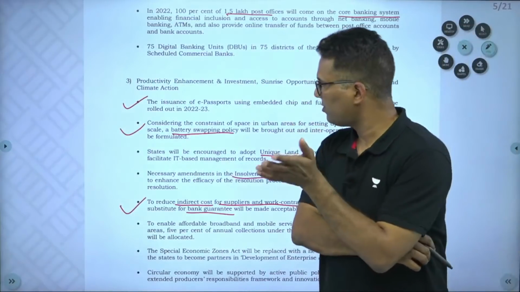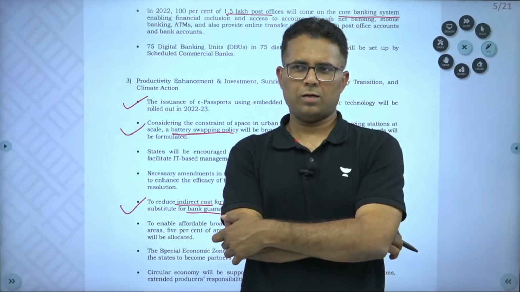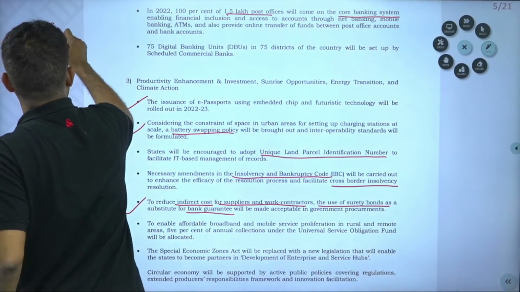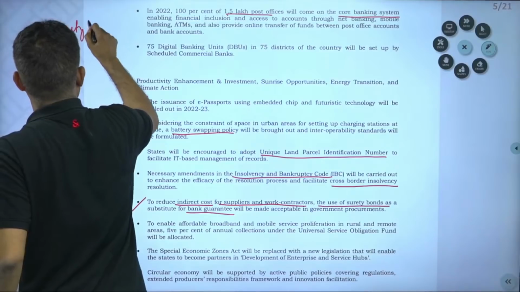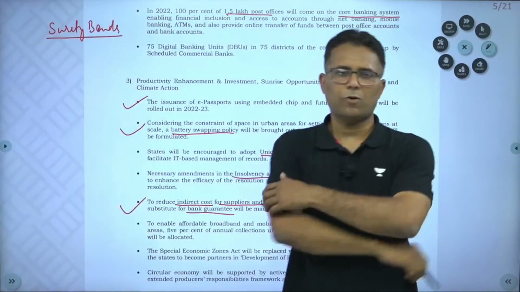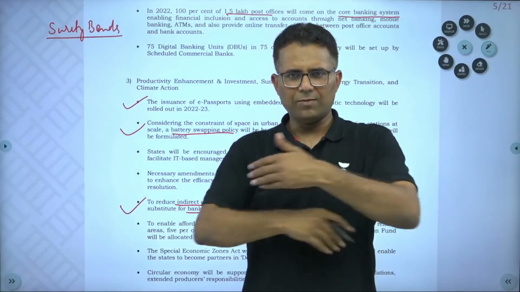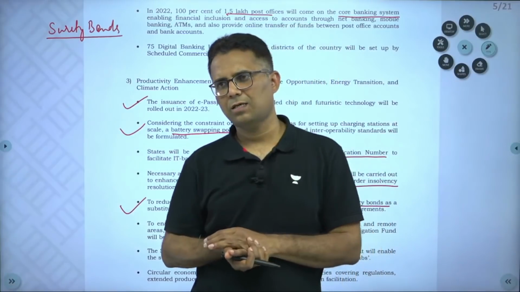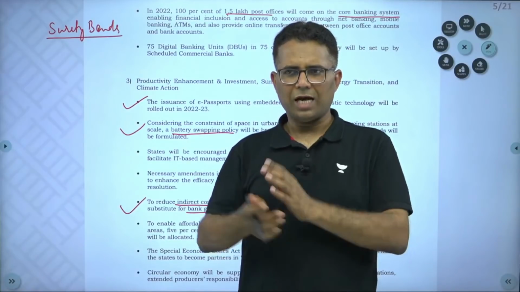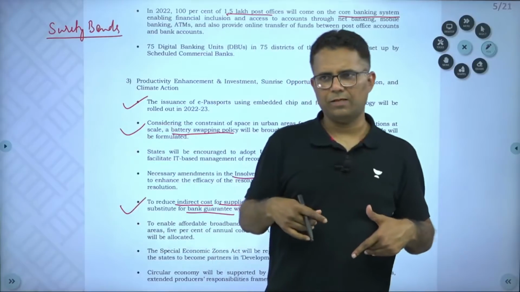Let me explain briefly what surety bonds are. If I am a contractor, when the government announces a tender and I participate in that tender, the government asks me to keep some money so that I complete the work properly, and once I complete the work properly, the government returns that money.